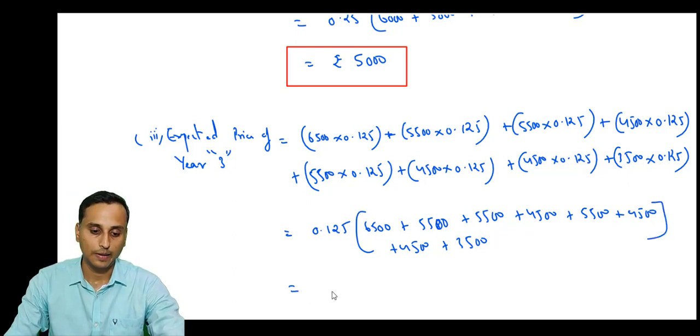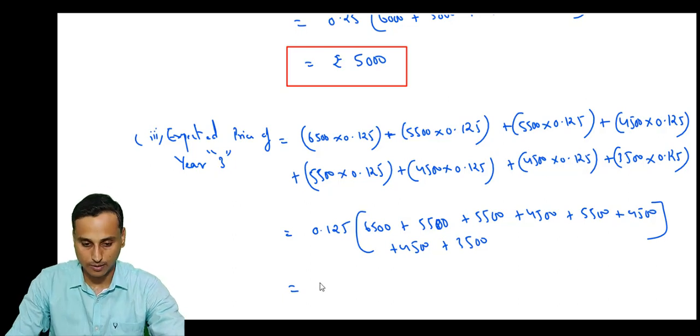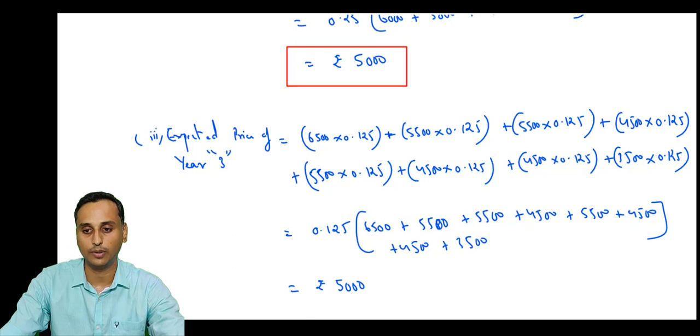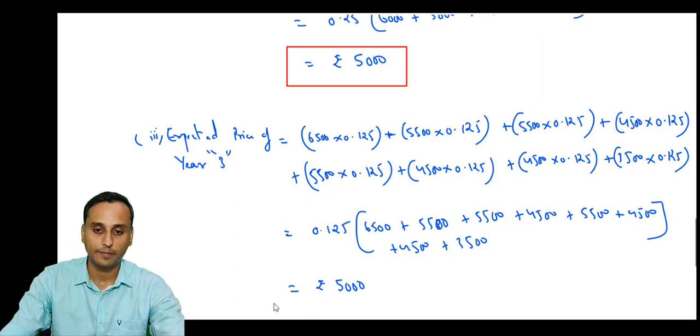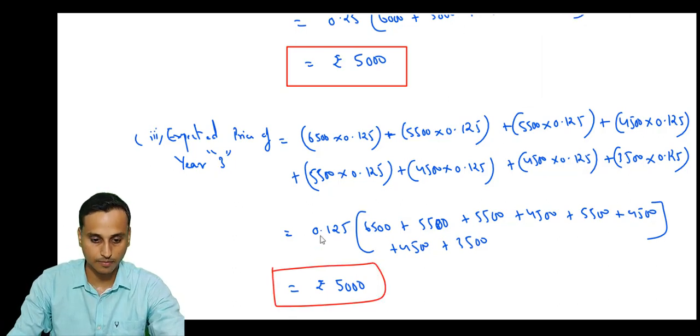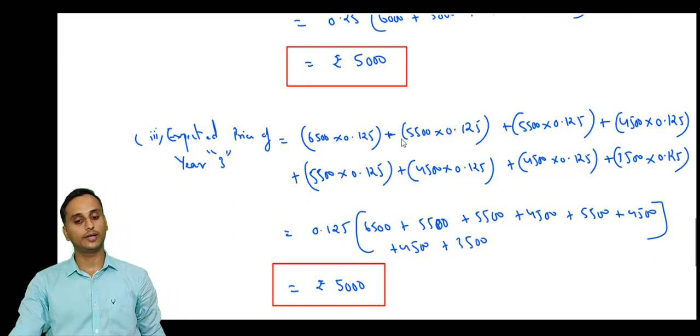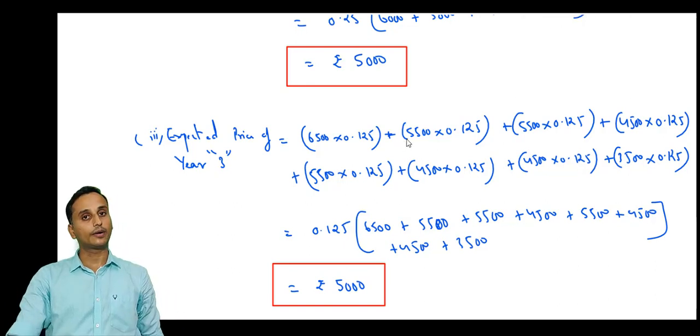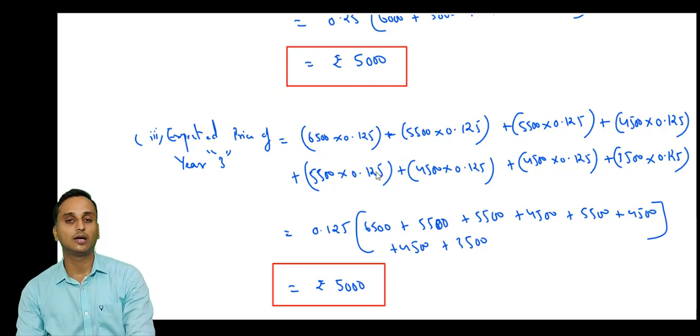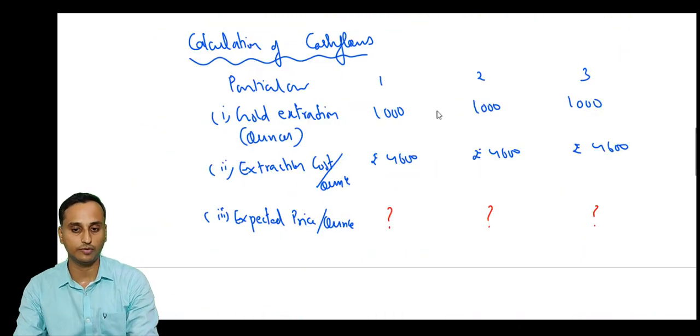If you solve this, you will get rupees 5000 only. So the expected prices are rupees 5000 for each of the years.